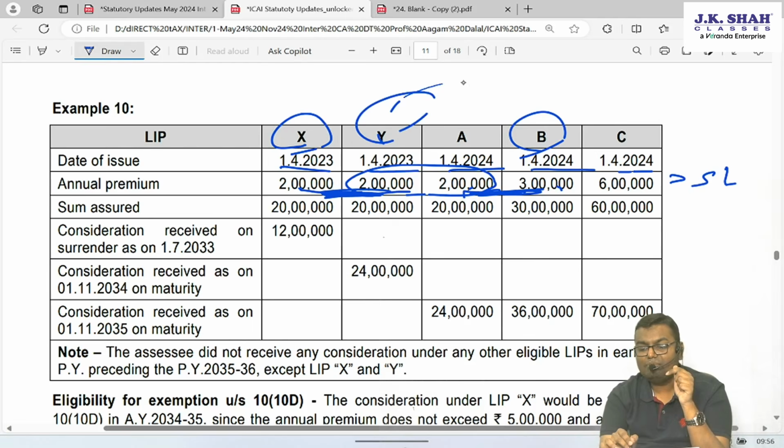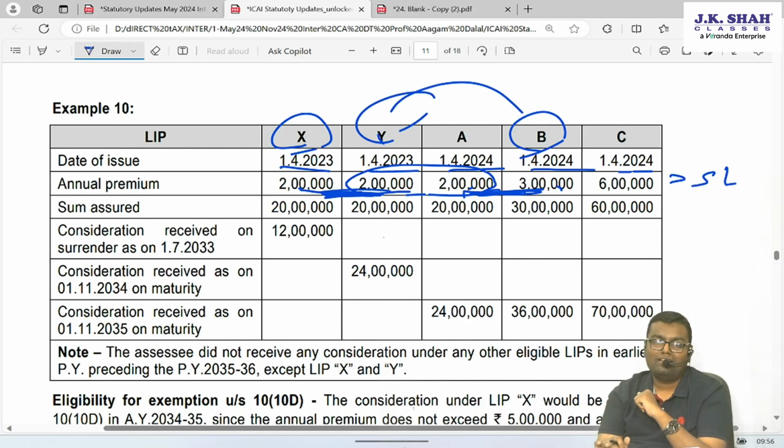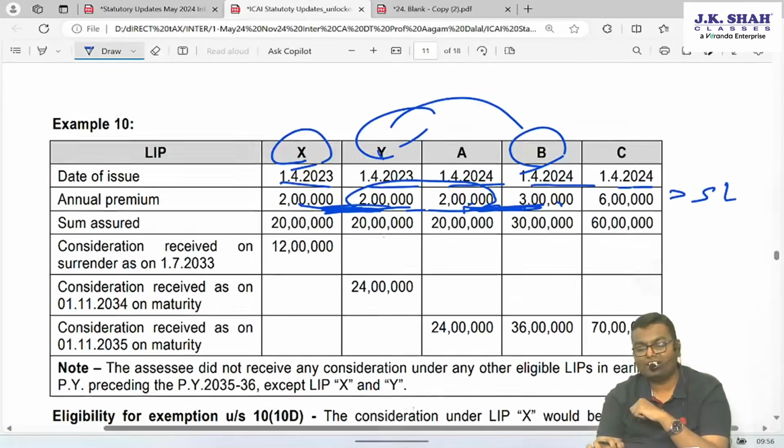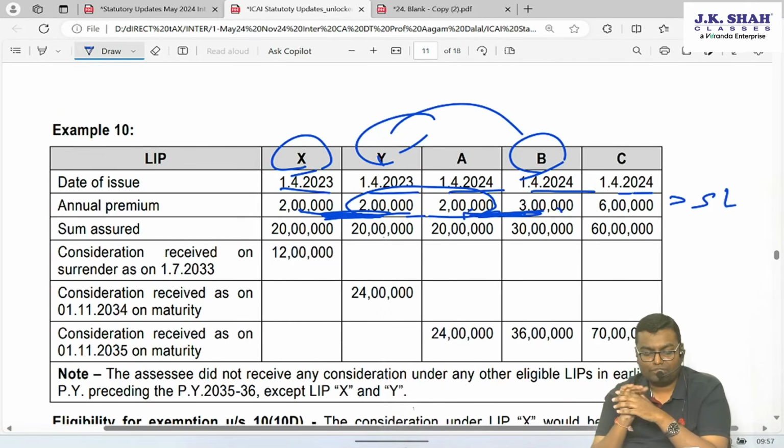Or Y, B, total up to 5 lakh, exempt, remaining 3 taxable. Any of this alternative is suitable. There are so many alternatives on that. Any alternative you can take and you can give exemptions thereon. Are you understanding my point, people?